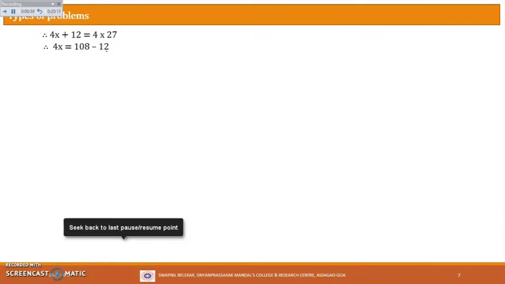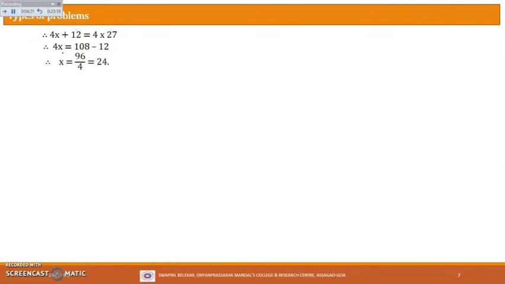108 minus 12. So therefore x will be equal to, first of all, 108 minus 12 will be what? 96. All right, so the difference will come out to be 96. So we'll get 4x is equal to 96. So therefore x will be equal to 96 by 4. And if you cancel this, the answer comes out to be 24.